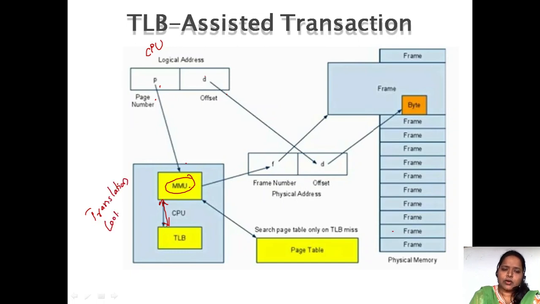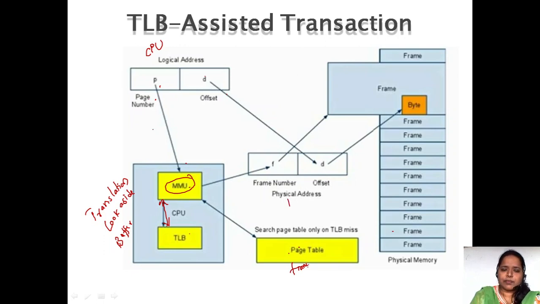Translation lookaside buffer. First it will check in this translation lookaside buffer for a particular page. Then if the page is not there, it will check in the page table for a particular frame number. So that is how it is done.